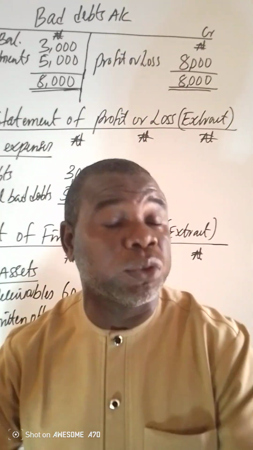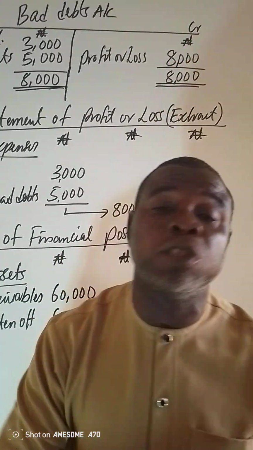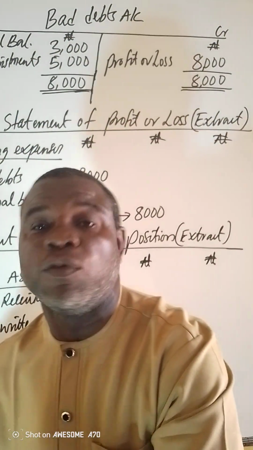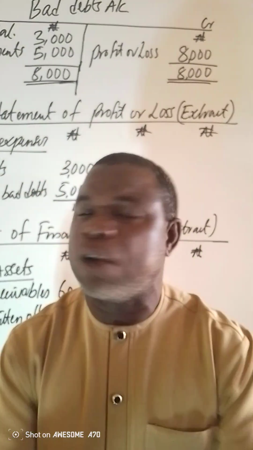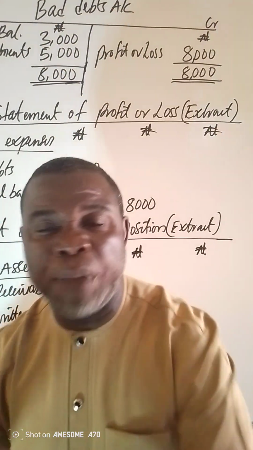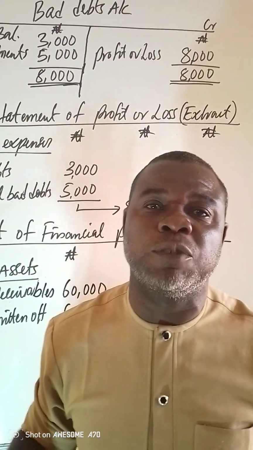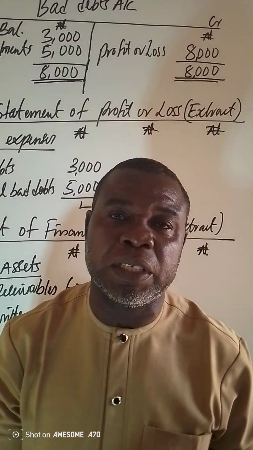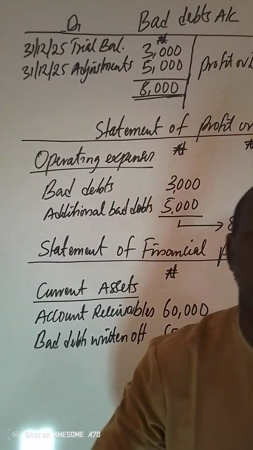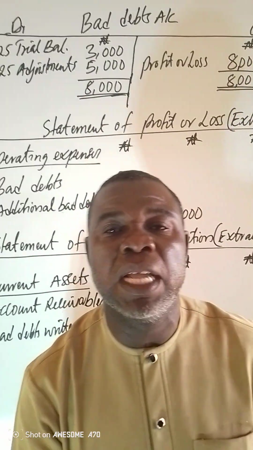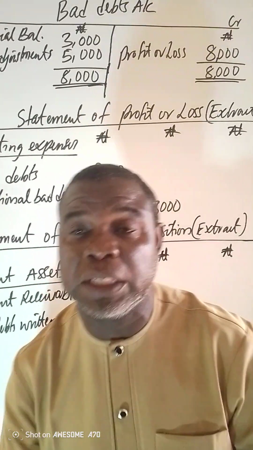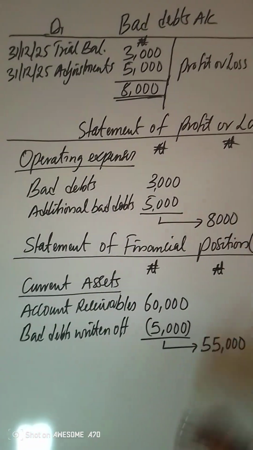Don't confuse, I want to still emphasize, don't confuse bad debt with allowances for expected losses, or what you call provision for bad debt. They are not the same, they are completely different. Bad debt is bad debt, and they are direct operating expenses written off in the profit and loss account. We are going to treat what is called provision for bad debt, or expected losses, allowances for expected credit losses. Please, I want to emphasize they are different.